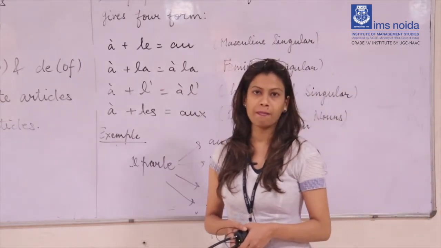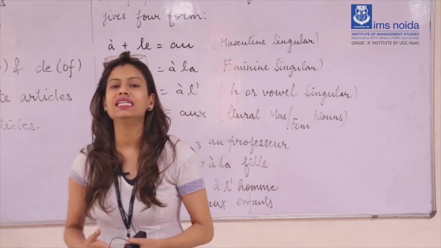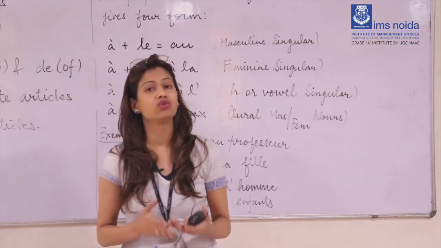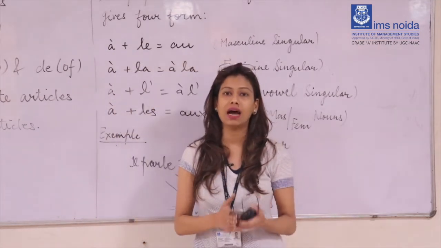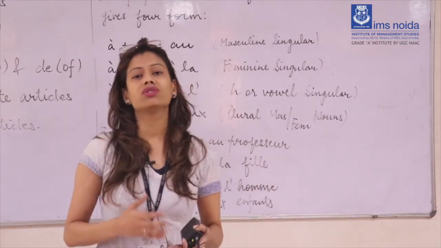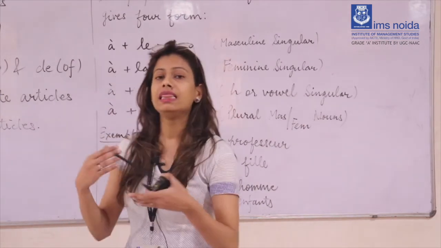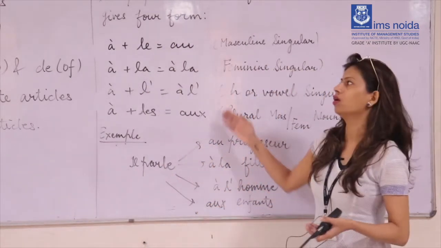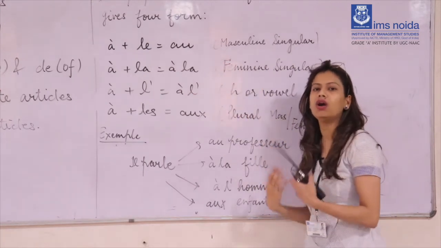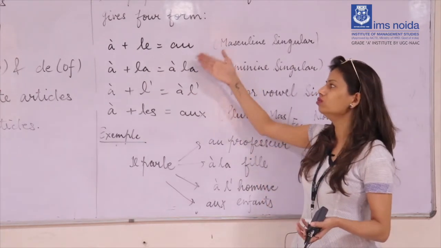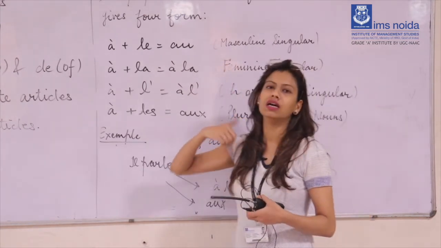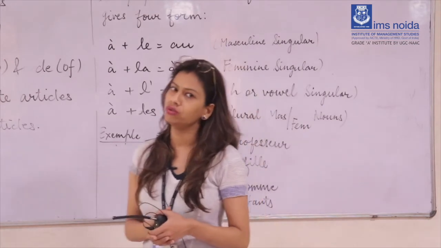When you are making any sentences and want to use the contracted articles, always remember one thing: the noun gender plays a very important role. You just need to focus on the gender of the noun. Then accordingly you can use any one of them: au, à la, à l', aux, or in the same way du, de la, de l', and des.